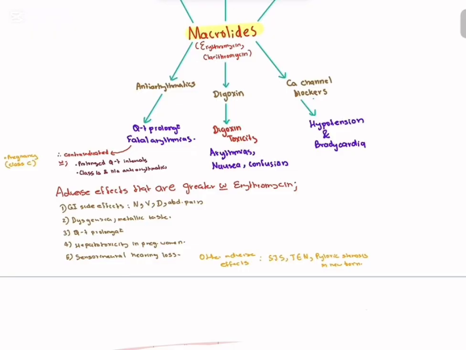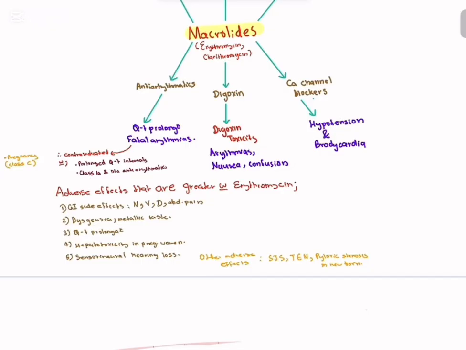Macrolides are also used for sexually transmitted infections, particularly azithromycin, which is used for Klebsiella granulomatis, Chlamydia trachomatis, Neisseria gonorrhoeae and Haemophilus ducreyi. Those are the common indications of macrolides.